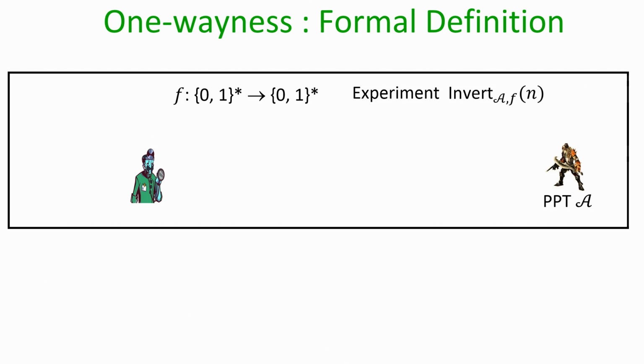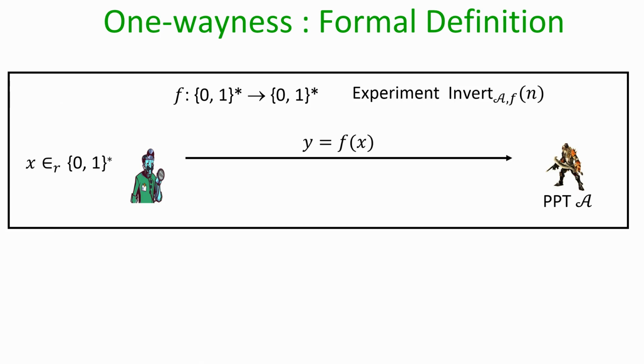In this experiment we have two entities, namely the verifier and the adversary. The rules of the experiment are as follows. The verifier picks a random x from the domain, which is an arbitrary bit string, and computes the value of the function on that input x, which is given as a challenge for the adversary. The adversary is not aware of the input x, it only sees the output of the function on the input x, namely y. The goal or the challenge for the adversary is to invert this sample y, namely to find at least one of the pre-images of this given value y.